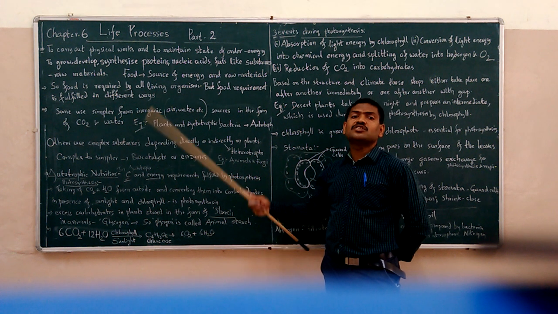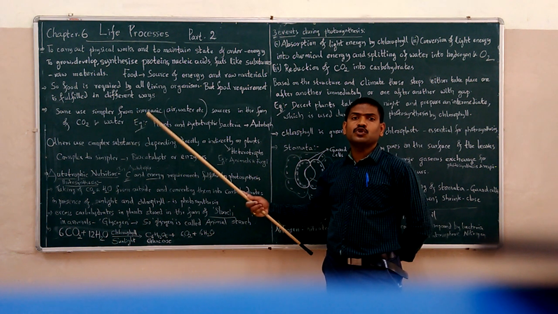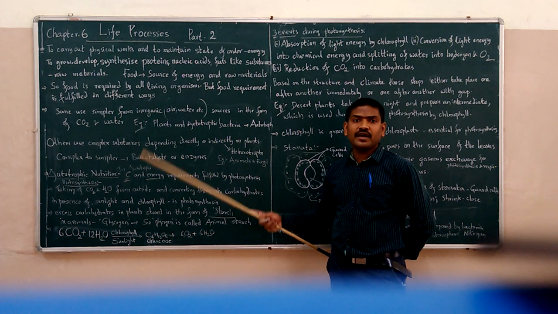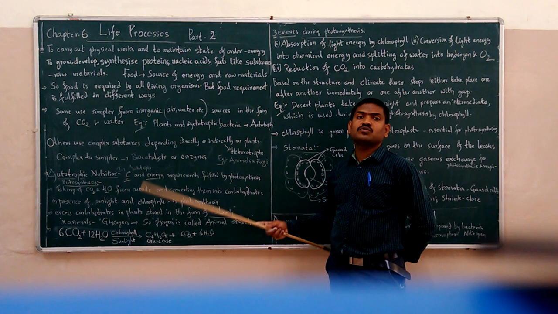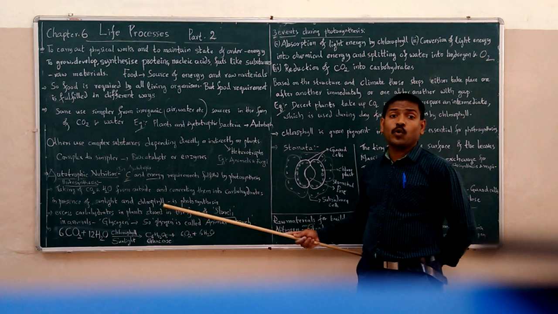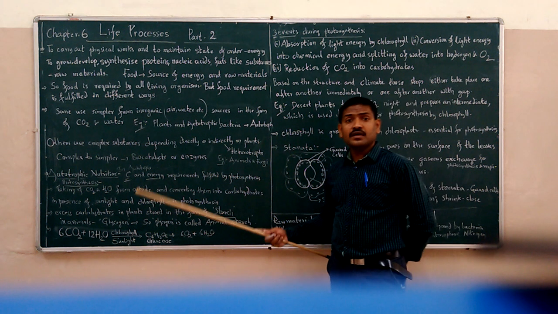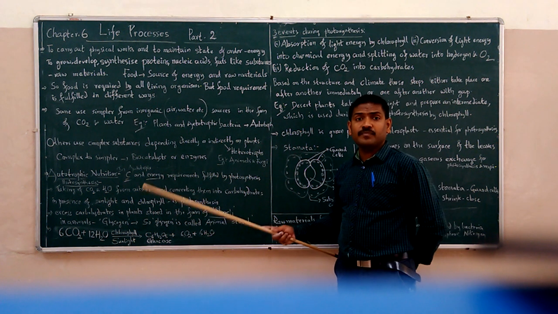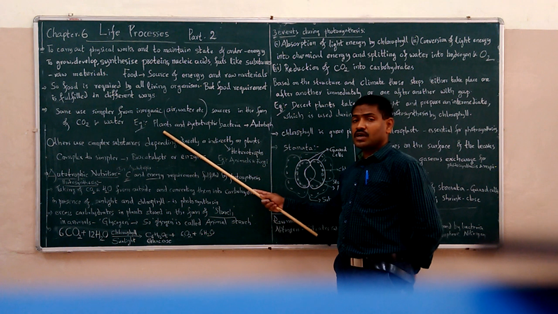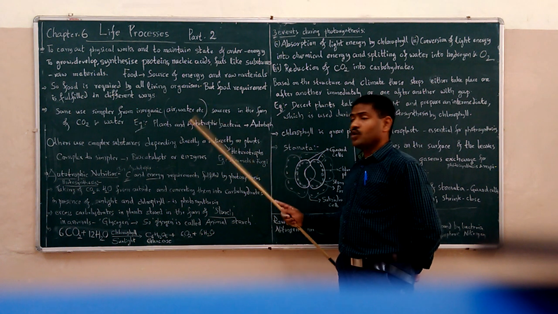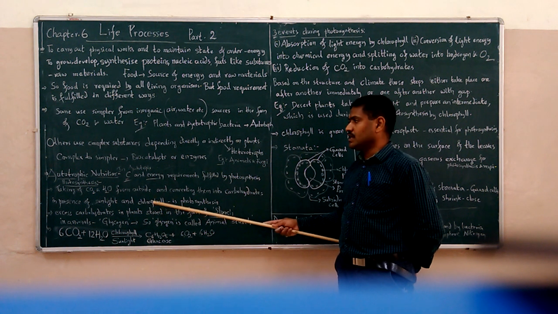Auto means self, tropho means nutrition. They provide nutrition to themselves on their own. They make the food that is required by them on their own. So these are called autotrophs. How do they do it? We will discuss a little later.